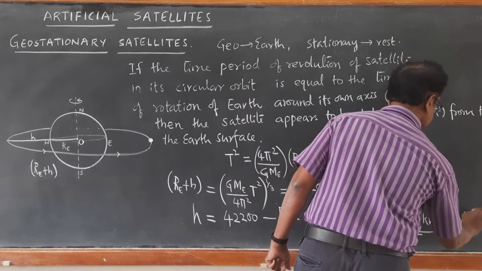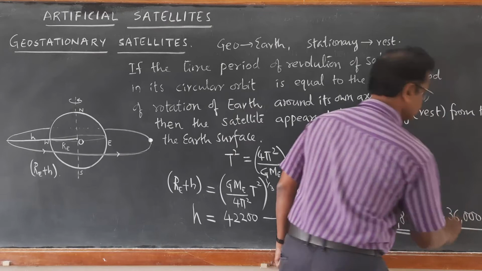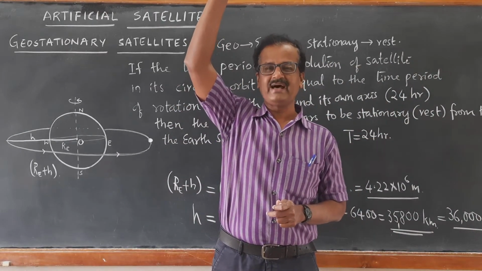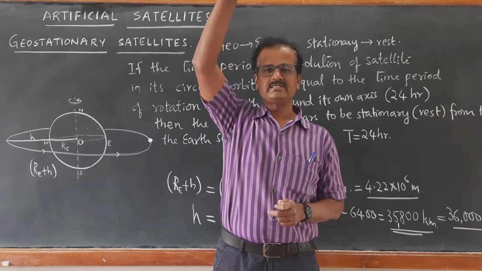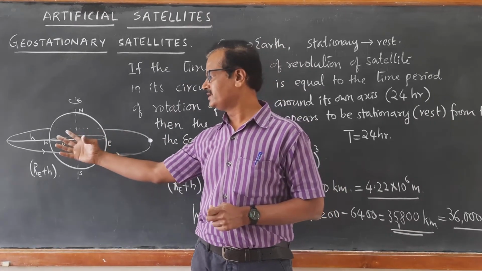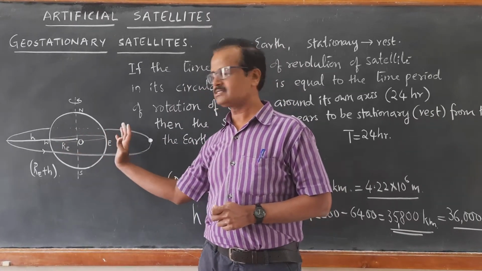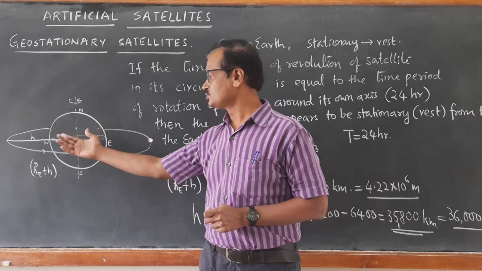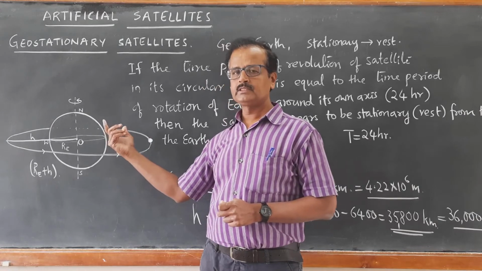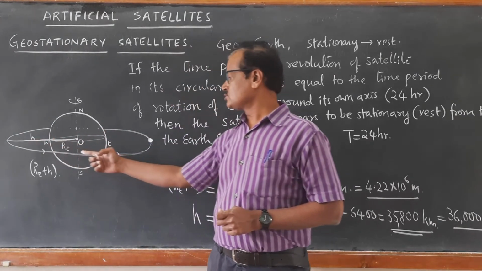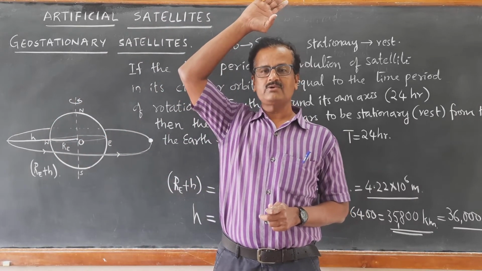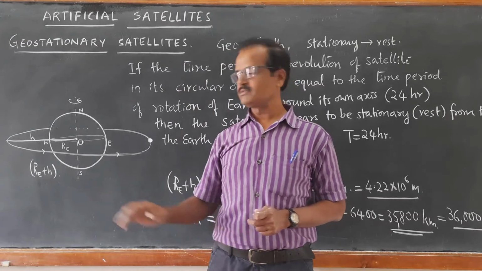You can just imagine that there is a huge tower of about 36,000 kilometer height. On top of it, you have placed the satellite. As the Earth rotates from west to east, the satellite is also rotating in the same sense with a height of about 36,000 kilometer from the surface of the Earth.